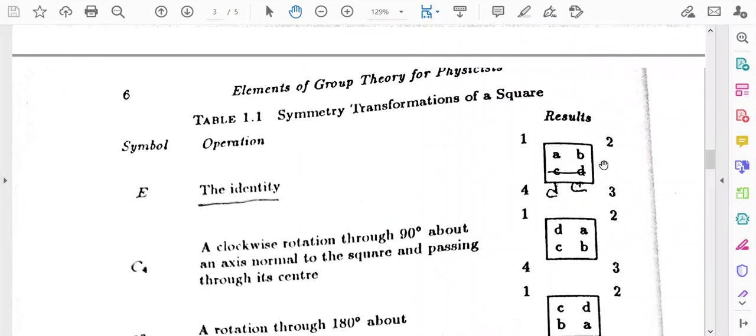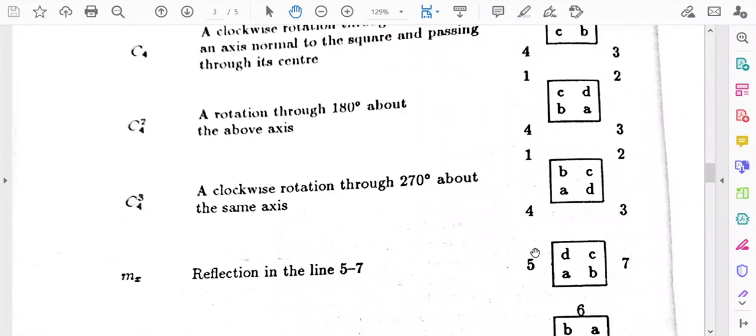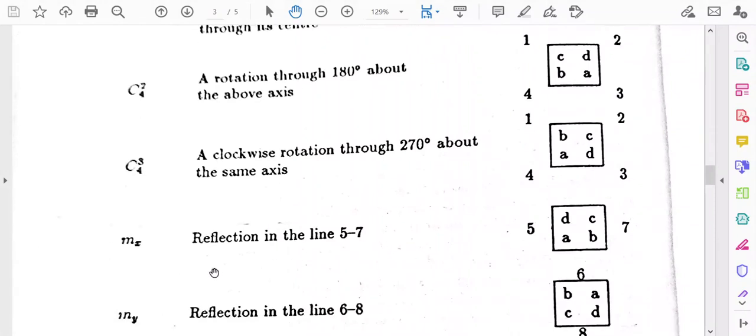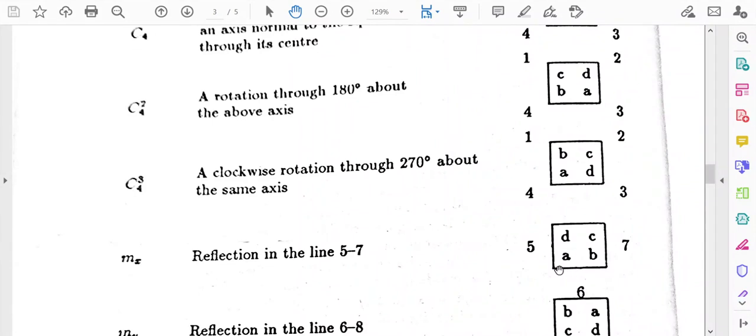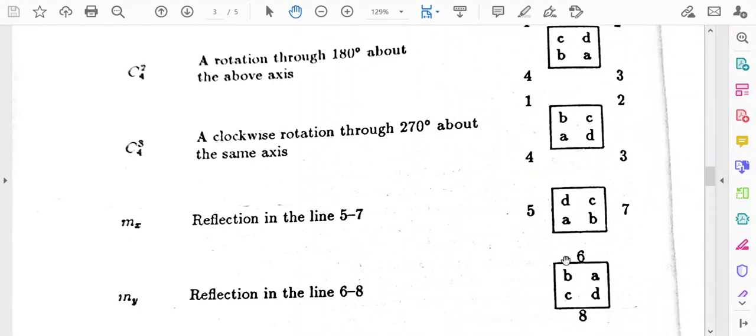So, if you keep a mirror here, then AB will come down after reflection, and CD will go up, that is they will take the positions of AB after reflection. So, the upper half and lower half will be interchanged. By the reflection in the line 5, 7, AB and CD just interchange their position.